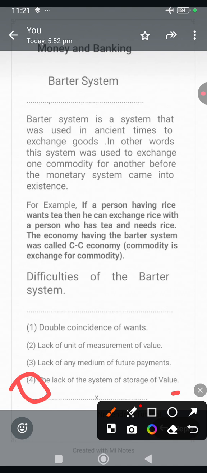With so many difficulties, barter exchange could not continue for a long time. As a result, it was replaced by monetary exchange, that is, buying and selling of goods with the help of money.